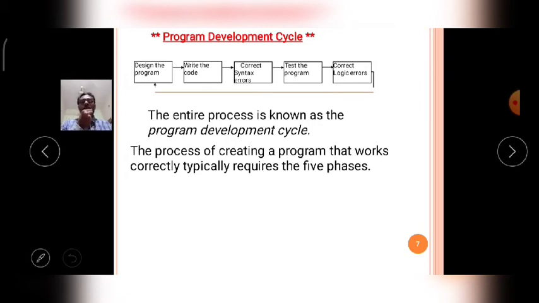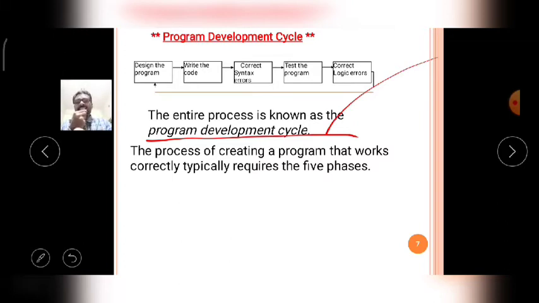Okay, so observe carefully here, the program development cycle. The program development cycle means the entire execution process. The process of creating a program that works correctly typically requires 5 phases.